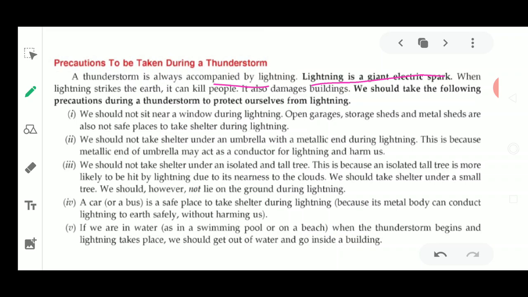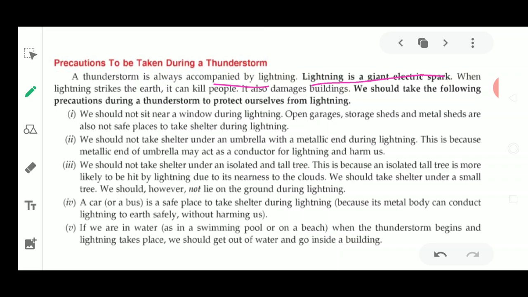electricity and high voltage, because of which people die when it strikes a person. It strikes any person, any object or any living creature. It is going to kill either a tree, an animal or a human being. It is killing everybody, so it is life threatening. Now what happens? We should take the following precautions during a thunderstorm to protect ourselves from lightning and strong winds.